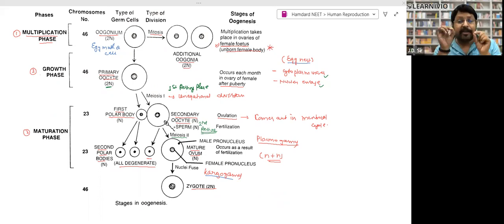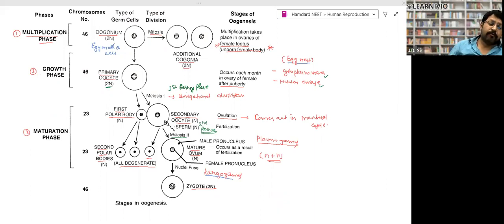So at the 14th day of the menstrual cycle, try to understand. At the 14th day of the menstrual cycle, the egg which is released, we cannot call that a mature egg. That is a secondary oocyte. That is not actually an egg, it is a secondary oocyte, right? At the time of ovulation, that is the question that you need to remember, right? What happens when the second meiosis takes place?